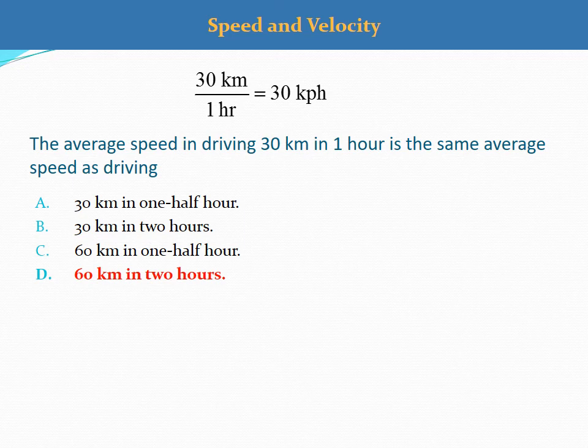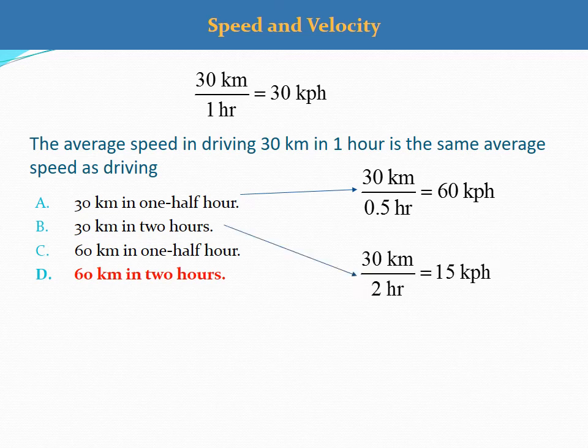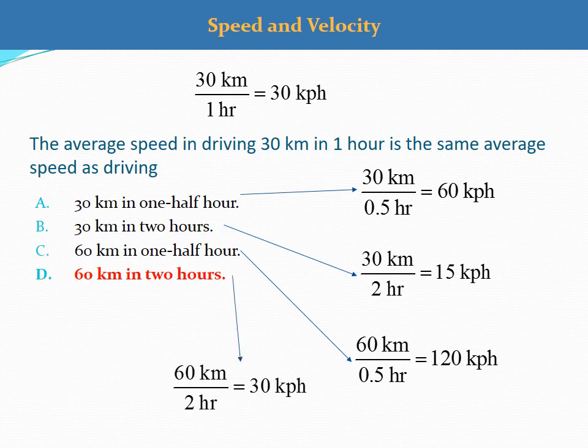Now we'll do each of these in turn, A through D. 30 kilometers divided by half an hour is 60 kilometers per hour. 30 kilometers divided by 2 hours is 15 kilometers per hour. 60 kilometers divided by half an hour is 120 kilometers per hour. And 60 kilometers divided by 2 hours is 30 kilometers per hour.